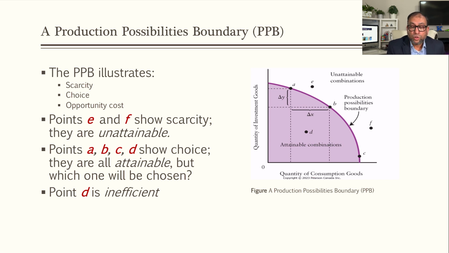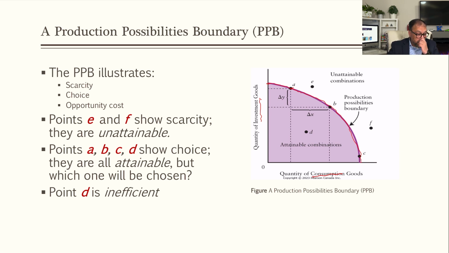consumption goods, and the quantity of investment goods. We can say that the consumption good is a pizza, and the investment good is a pizza maker or a dough maker, whatever machine we use for making pizzas. Now, this dark purple line is a boundary that reflects that the economy has enough resources to produce all these combinations, like A, B, C.